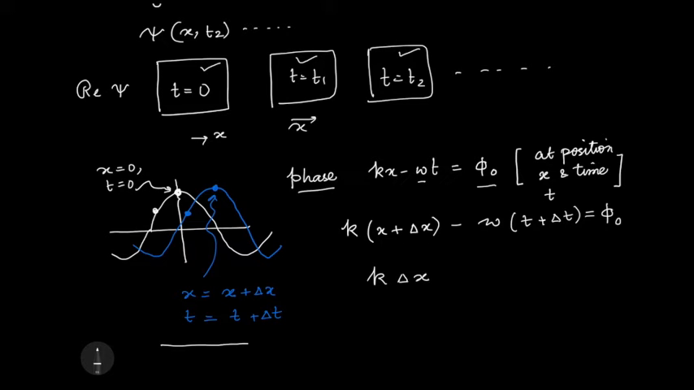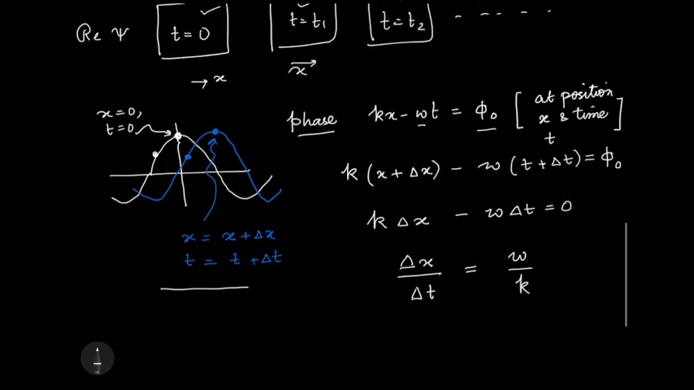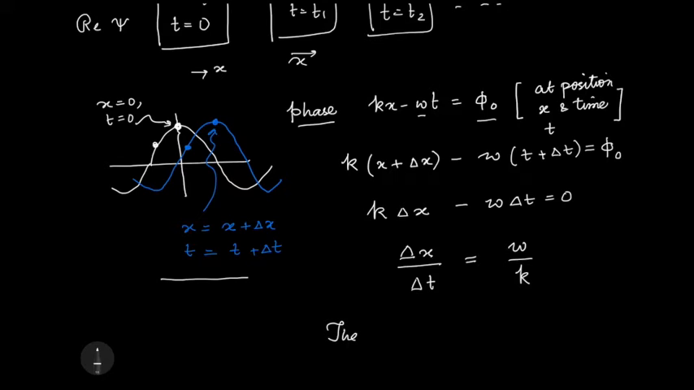In the left hand side, I get k delta x minus omega delta t, and that immediately tells you the amount it moves per unit time. The phase of the wave moves per unit time, given by omega by k. So this is the amount of distance the phase of the wave travels.